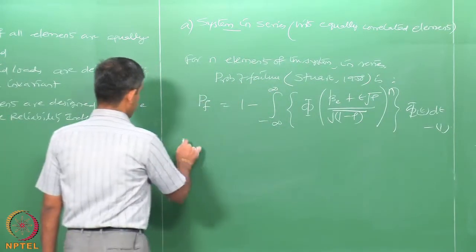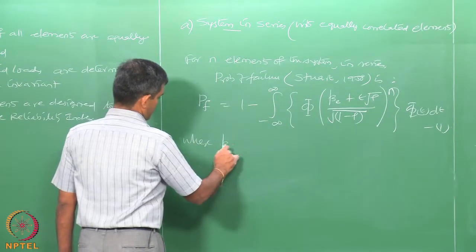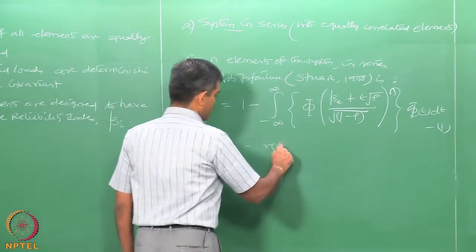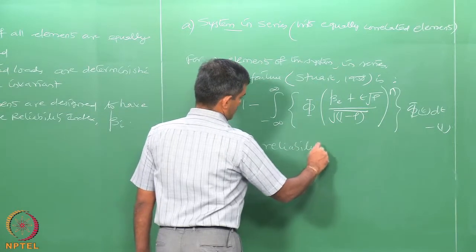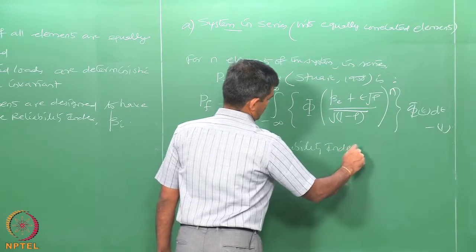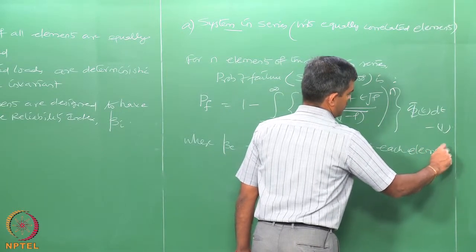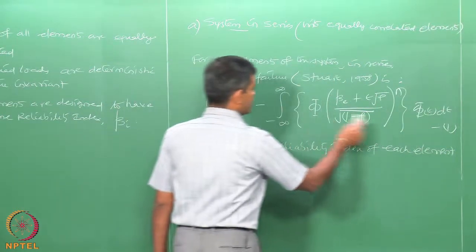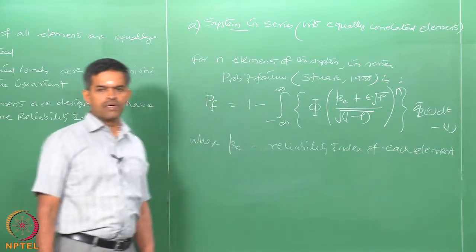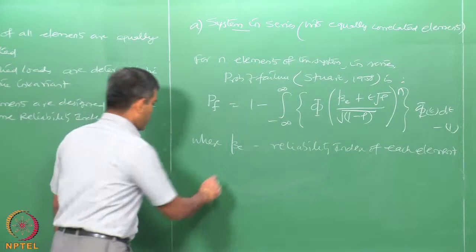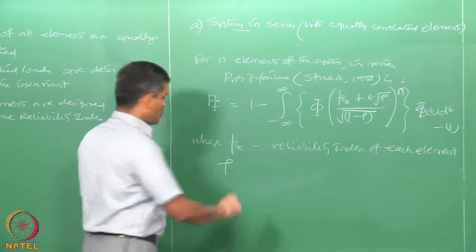In this case, beta_e is the reliability index of each element. Phi indicates the cumulative distribution function and probability density function. Rho of course indicates the correlation coefficient.